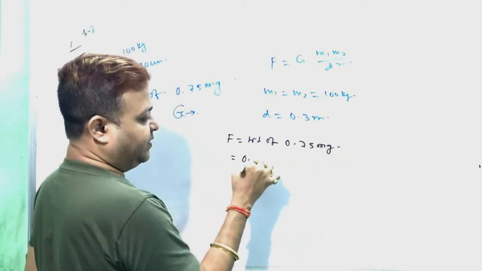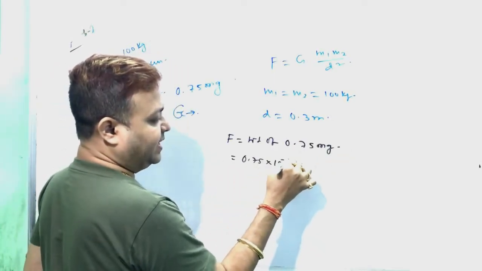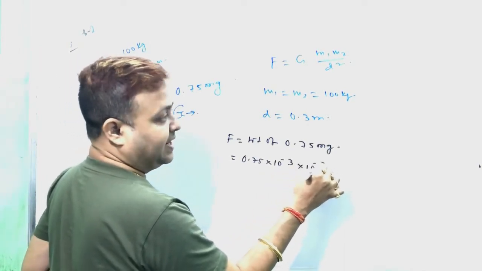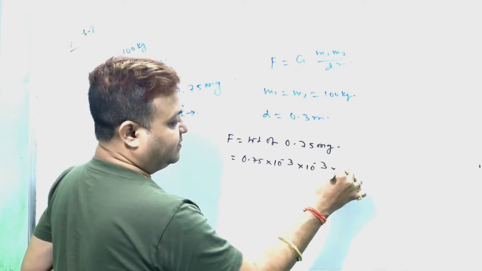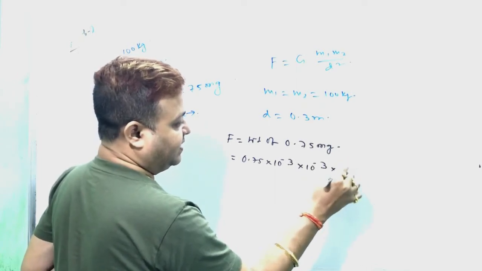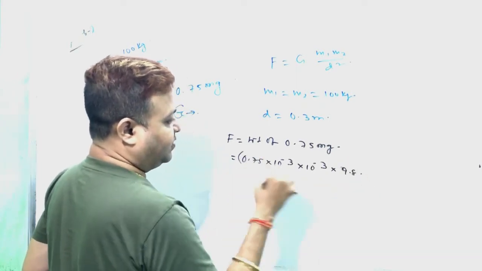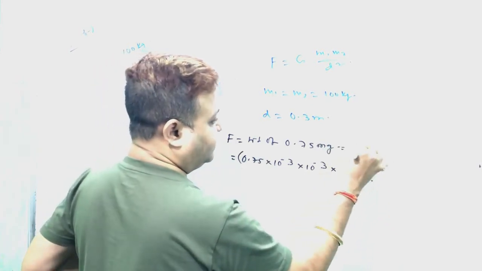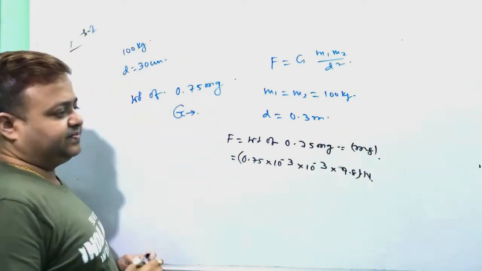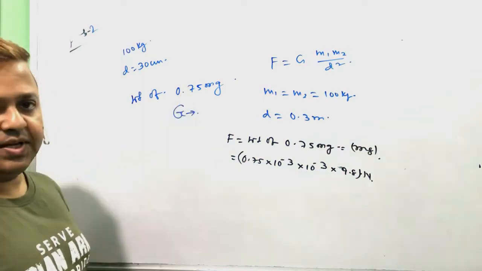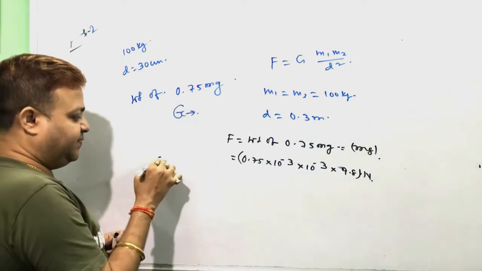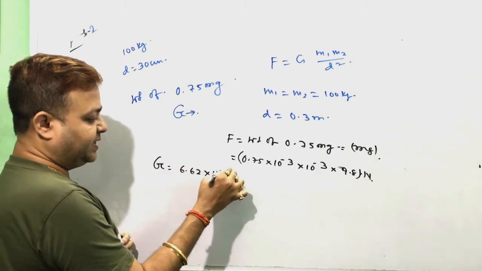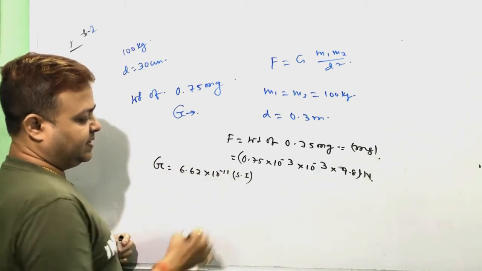That is 10 to the power minus 3 gram, into 10 to the power minus 3 kg, into g, that is 9.8. Weight means m into g. Substituting, we get 6.62 into 10 to the power minus 11 in SI system.